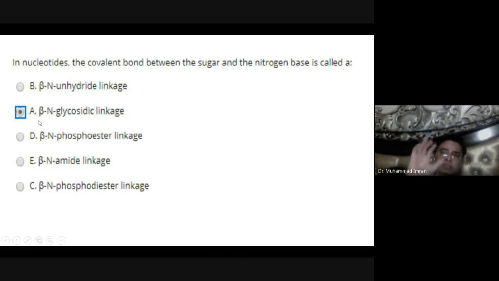In a nucleotide, the covalent bond between the sugar and the nitrogen base is called beta. Why? Because the ribose first hydroxyl group is always in an upper position. So it is a cis configuration. So the ribose sugar in the nucleotide is always in the cis configuration. That's why it is known as the beta-glycosidic bond.